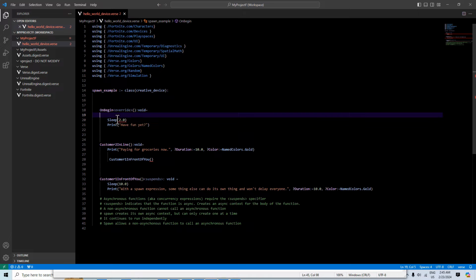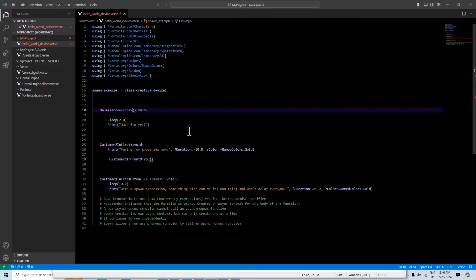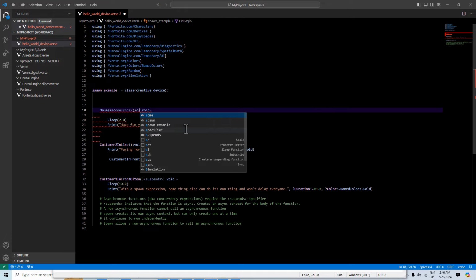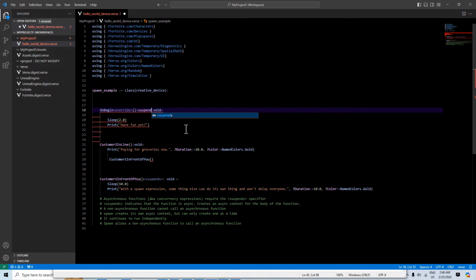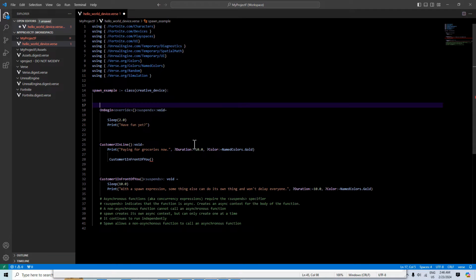It's basically telling me I can't put this in the body of this OnBegin because there's no suspends specifier here. The suspends specifier indicates that the function is async, and it creates an async context for the body of the function. So all I have to do to fix this is just type in suspends. Now here's another thing that's really interesting to me. I've got caught up on this before.